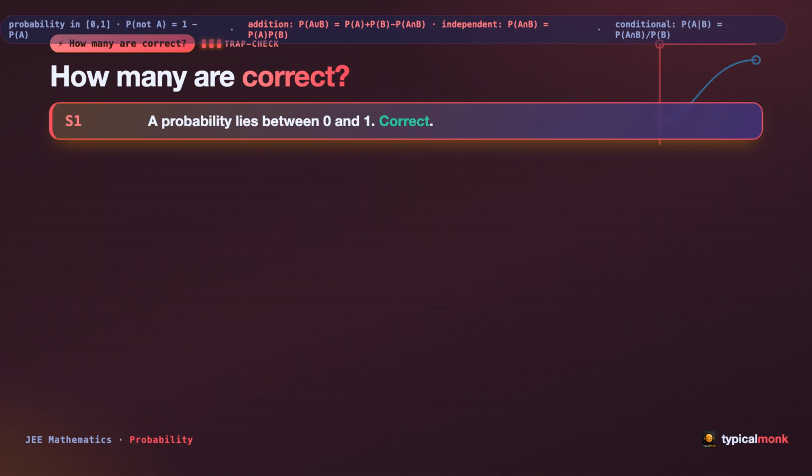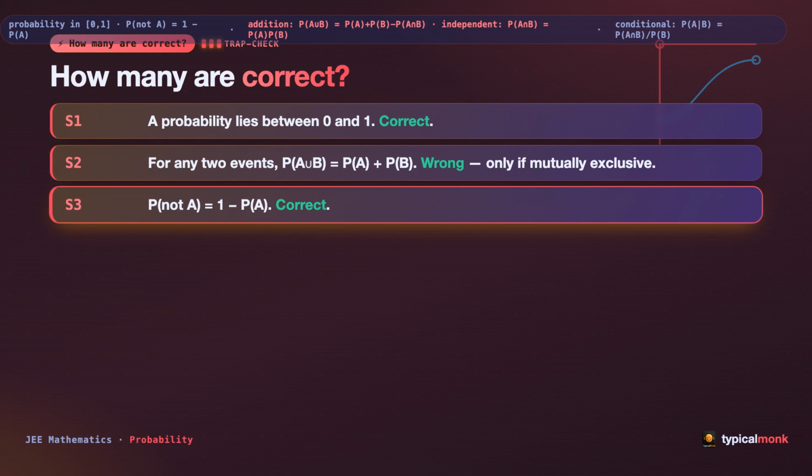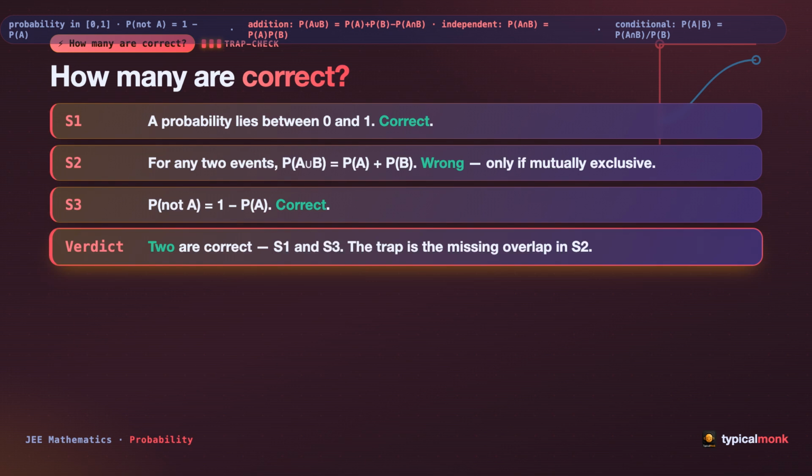How many of these statements are correct? Statement 1: a probability lies between 0 and 1. Correct. Statement 2: for any two events, P of A union B equals P of A plus P of B. Wrong, only if they are mutually exclusive. Statement 3: P of not A equals 1 minus P of A. Correct. So the answer is 2 correct, statements 1 and 3. The trap is the missing overlap in statement 2.